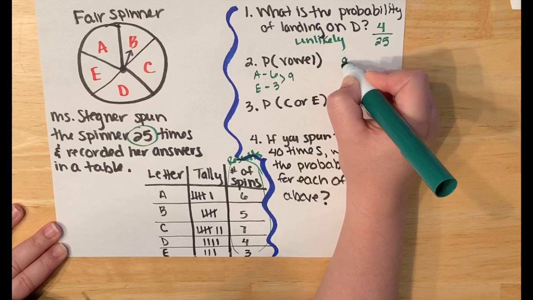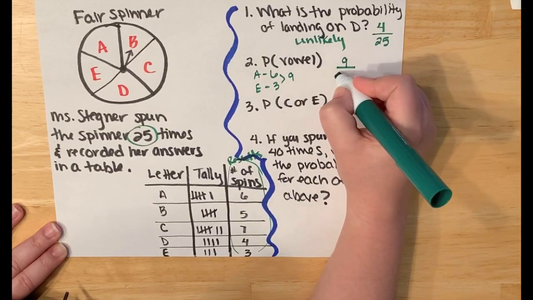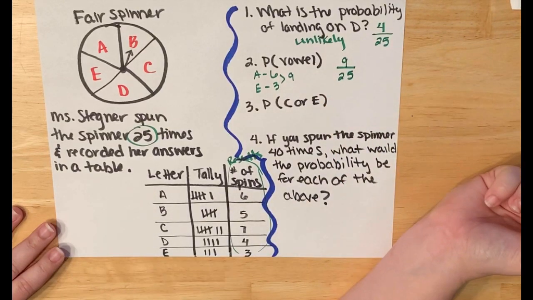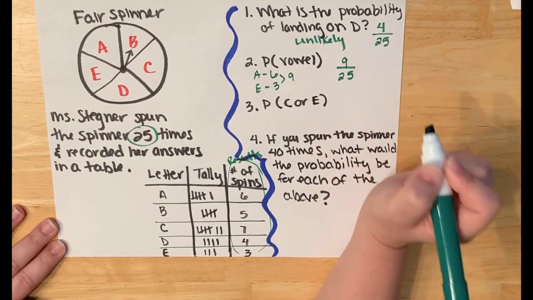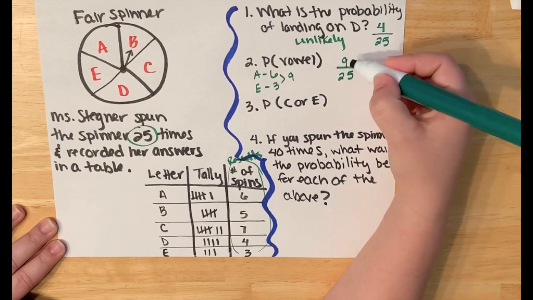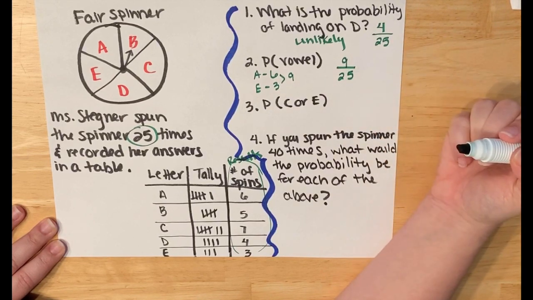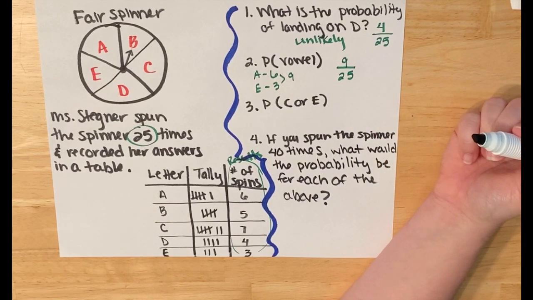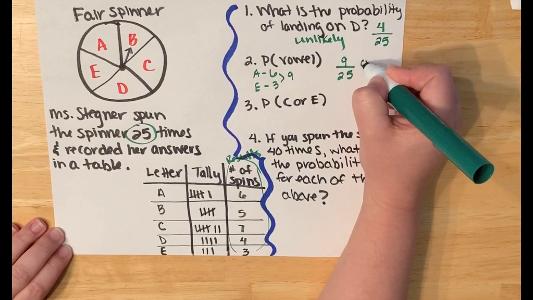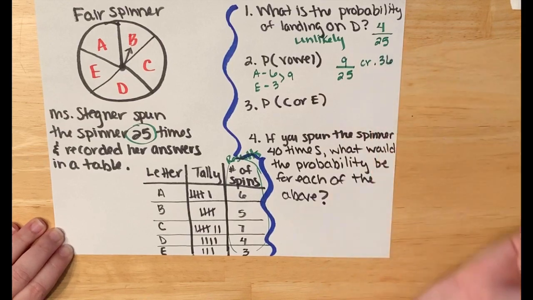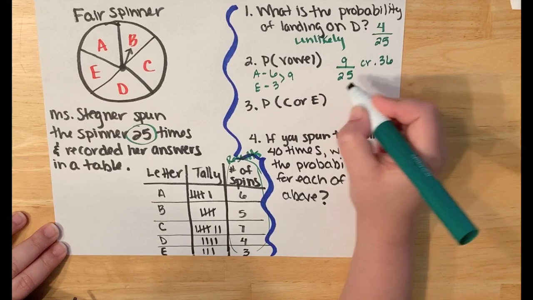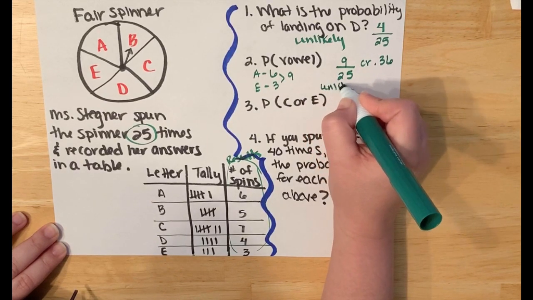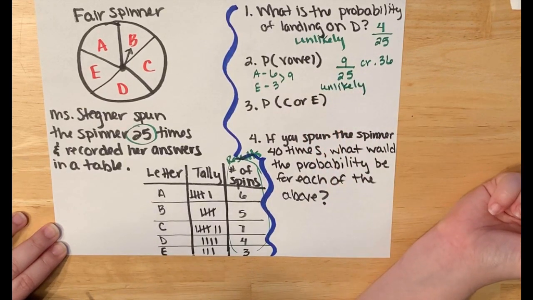So I put 9 over the total number of rolls, which was 25. Always over the total number of spins. I'm still stuck in number cube land. Again, this is definitely less than 1/2. If you wanted to double check it with a calculator, feel free to, and you would get the equivalent decimal of 0.36, if that helps you see the range of 0 to 0.5 better. This is also considered an unlikely event.